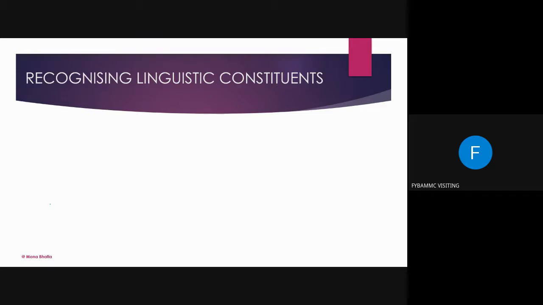If I'm giving you a word, you have to tell me what is the root word in that. I'm writing you the word, but in each and every word, you have to tell me what is the root word. What is the root word here? Tell me, what is the root word here?